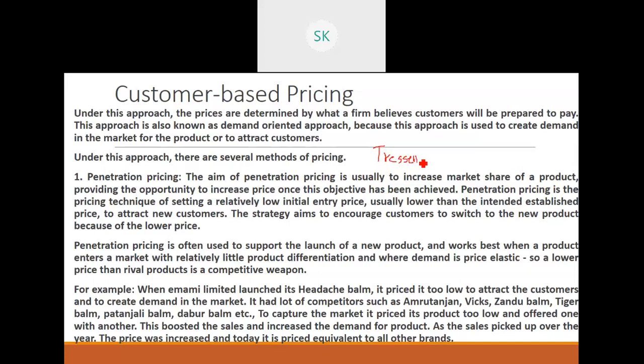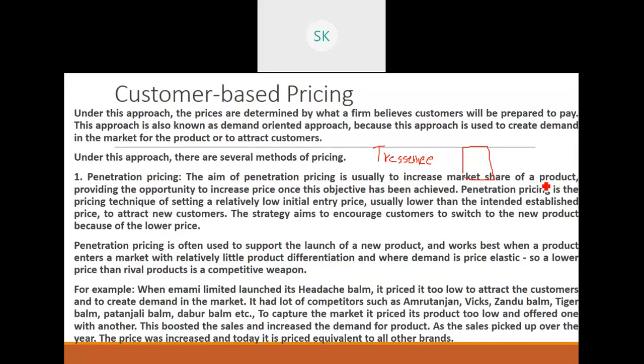What they do is they first enter into one area of the country only. They don't give out the products in every state or every place. They focus on one particular state where they will give the product.